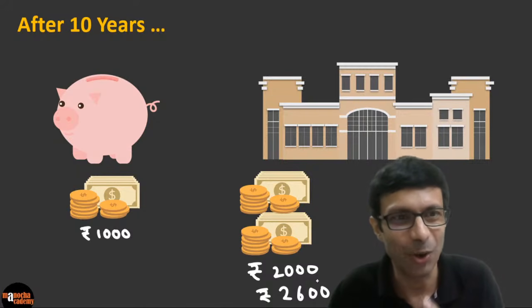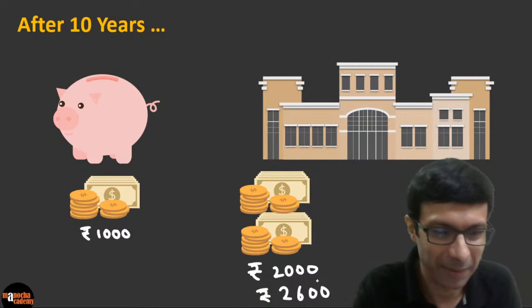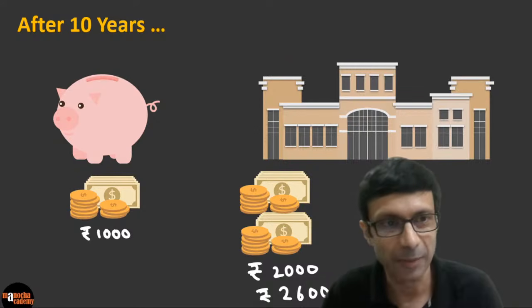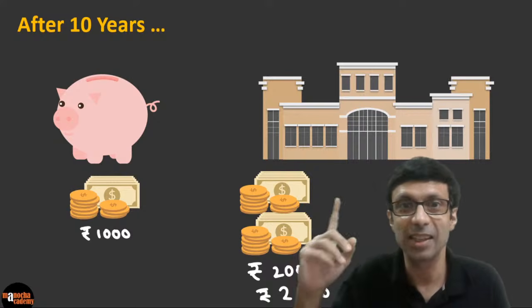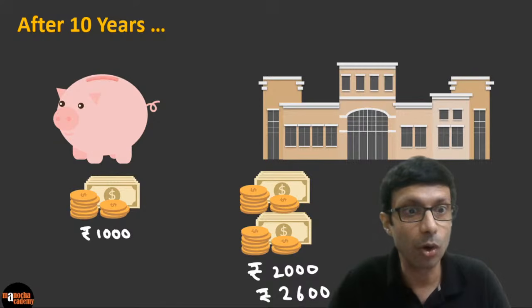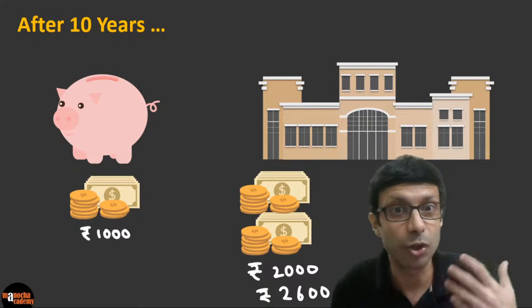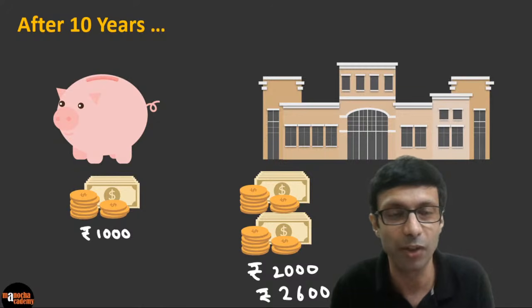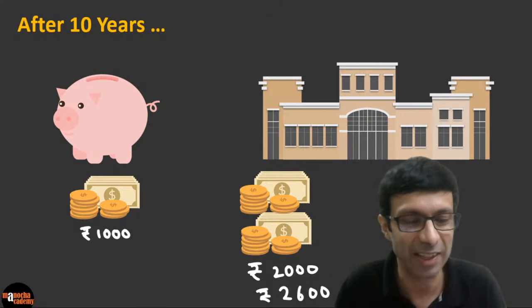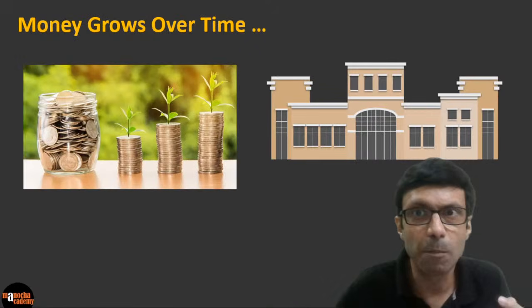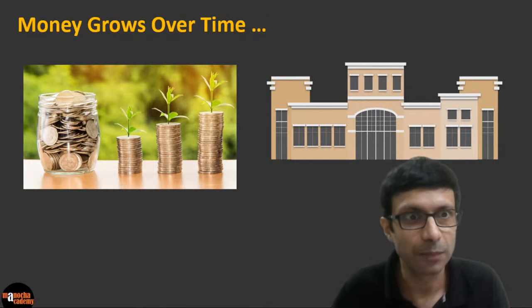So now guys, which one will you choose? The piggy bank or the real bank? So which one will you take? And of course, the advantage of the bank is it's safe and this money has grown automatically, right? You didn't do anything. It's just happened automatically because of this simple interest or the compound interest that we are going to discuss in this class.